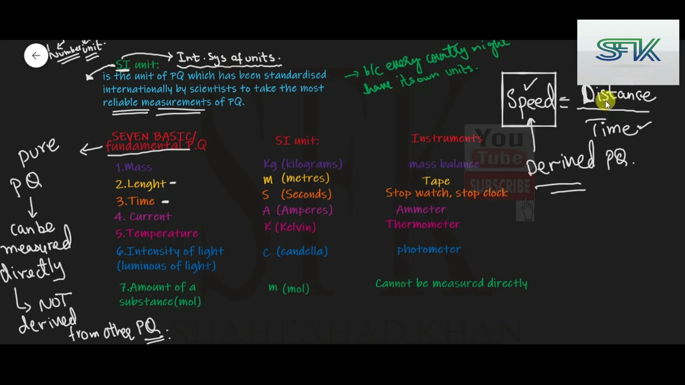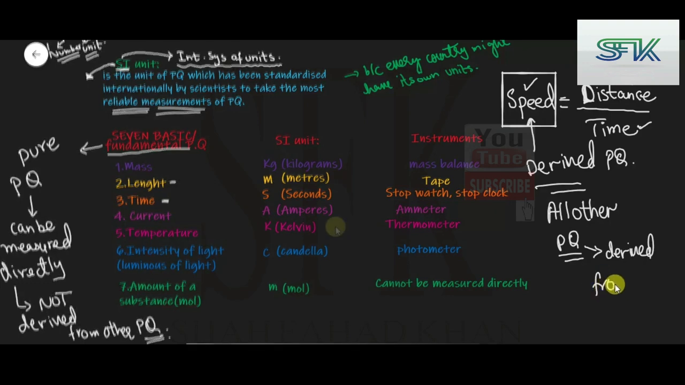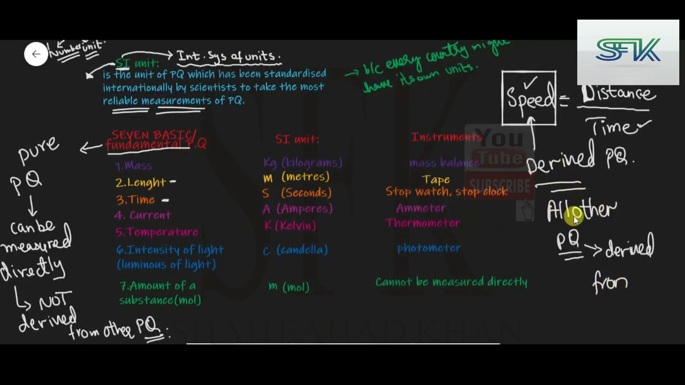Now an important fact to remember over here: all other physical quantities in physics are derived from the 7. All other physical quantities which are out there in physics are derived from the 7 fundamental physical quantities. And the 7 fundamental physical quantities are listed right over here. Let's go over them one by one.